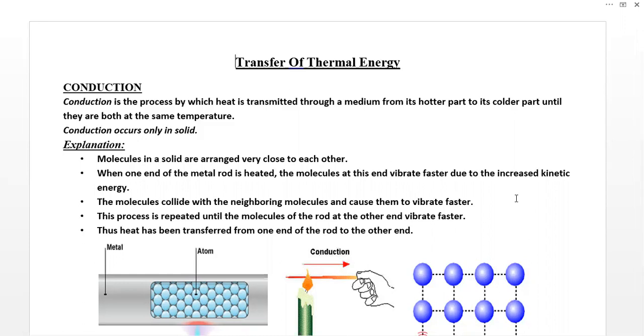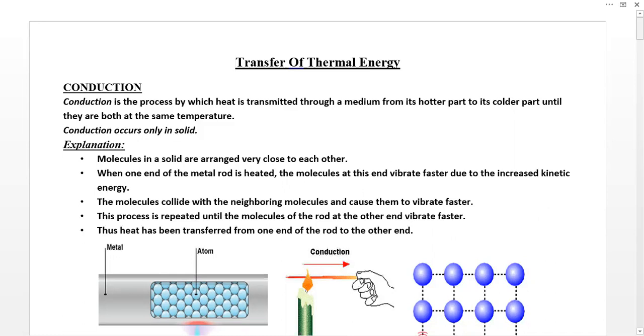Today I am going to discuss a very important chapter. The name of this chapter is transfer of thermal energy. Students, you should know the difference between heat and temperature.